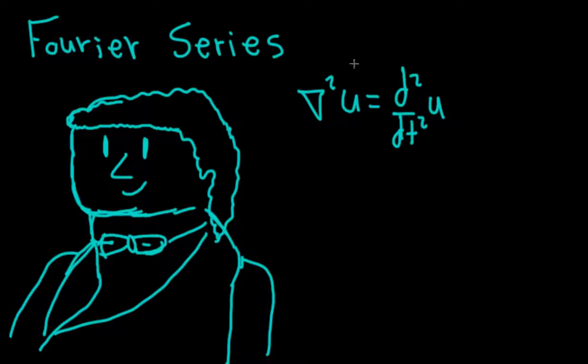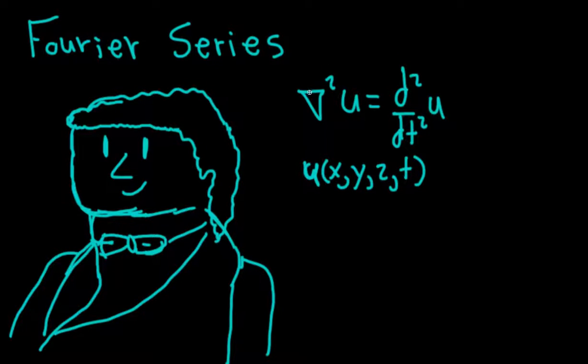So if U is a function that tells you the temperature of an object in space and time, so U is a function of x, y, z, and t, the flow of heat always satisfies this condition.